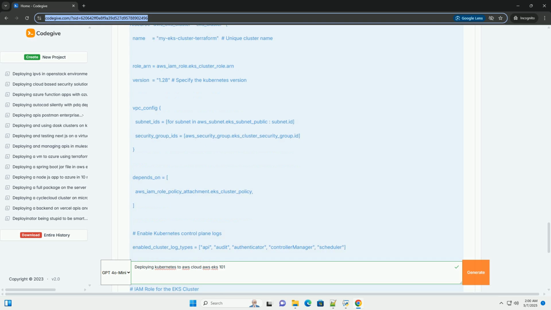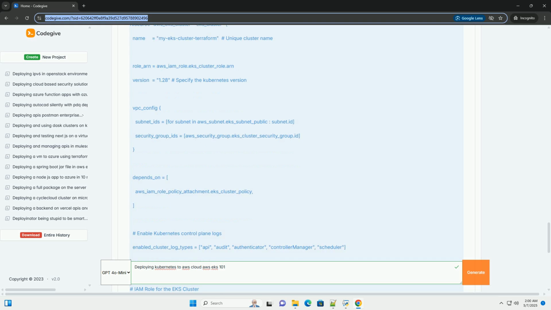Initialize Terraform. Plan the infrastructure. This will show you the changes that Terraform will make to your AWS infrastructure. Apply the configuration. Type yes when prompted to confirm the changes. The Terraform apply process can take a significant amount of time, similar to eksctl.